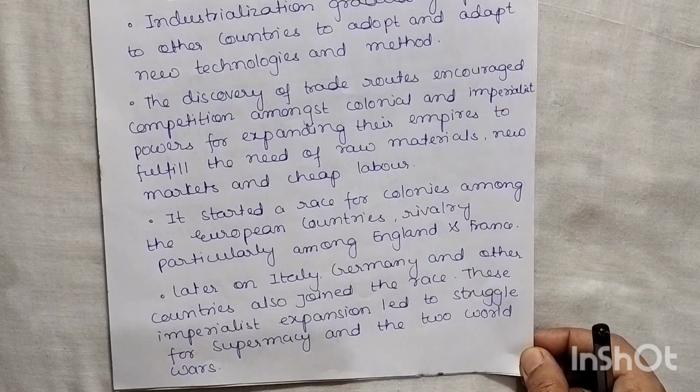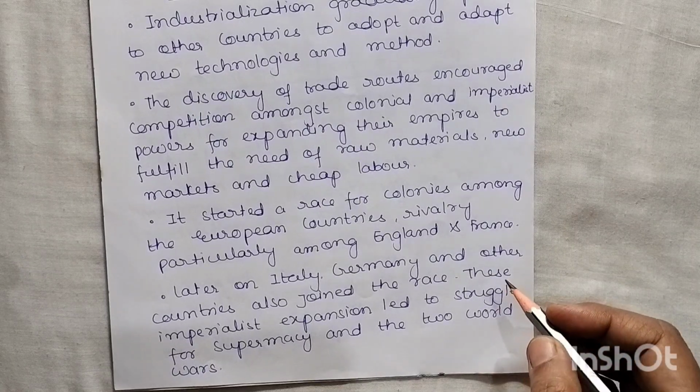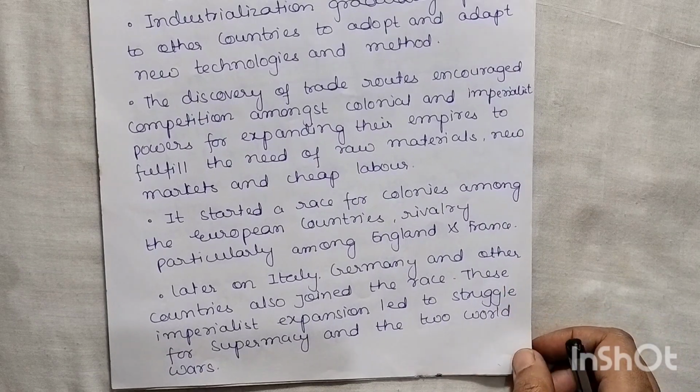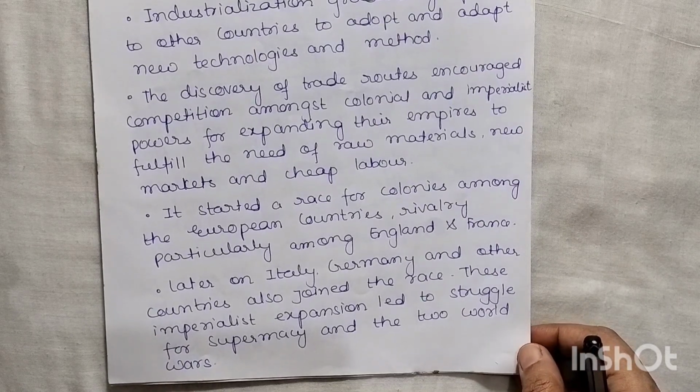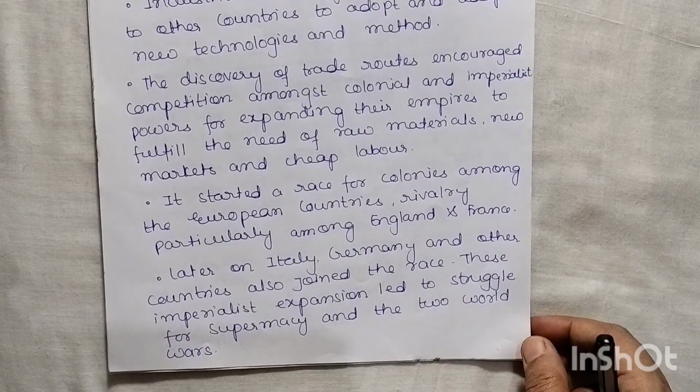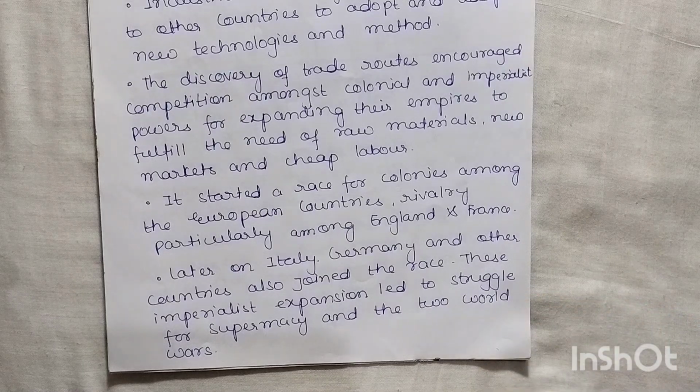So after that we have also seen that some discovery of trade routes, what happened? It just encouraged the colonial and imperialist powers. So that is our next topic where we are going to cover what is colonialism and imperialism. So why the colonies were formed and who were the imperialist powers? Actually, the nations go and explore some other countries and cover that area, dominate that area and build their colonies. So due to this, what happened?